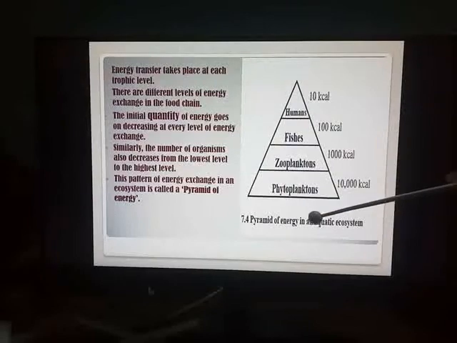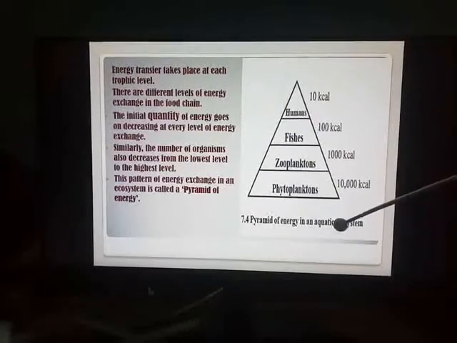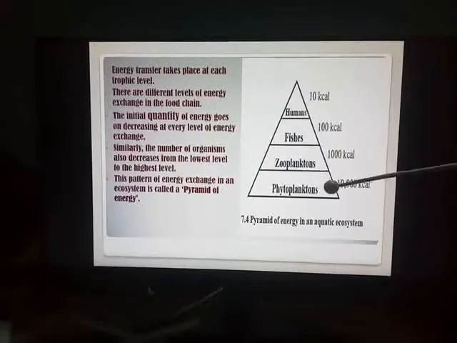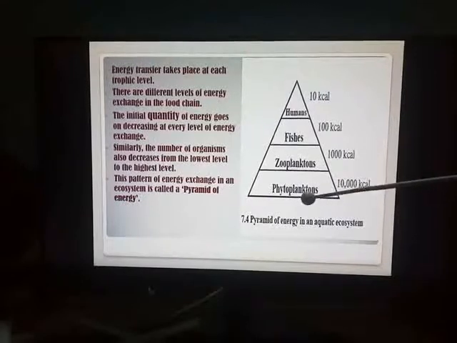Here we have a good example of energy exchange in an aquatic ecosystem. Aquatic means in the water, organisms which live in the water. The first one was the level of phytoplanktons which were having 10,000 kilocalories of energy.